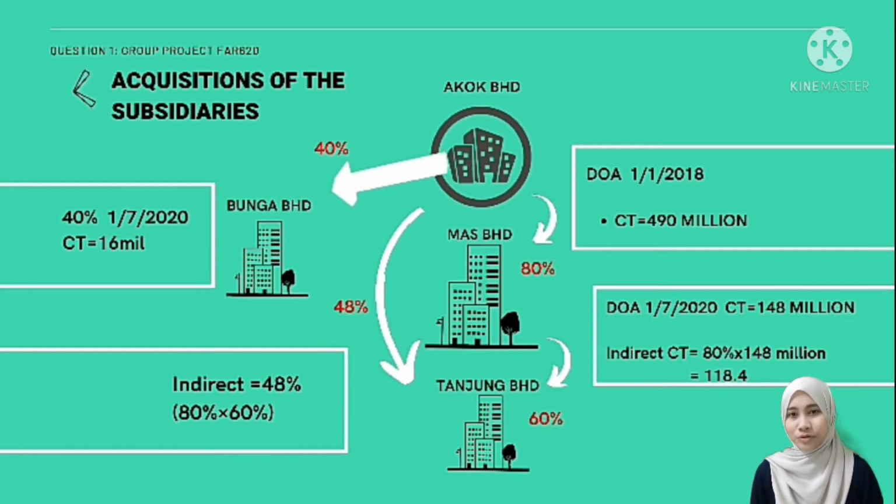On the 1st January 2018, Akuk Berhad acquired 80% of the ordinary shares in Mas Berhad, while on the 1st July 2020, Mas Berhad acquired 60% of the ordinary shares in Tanjung Berhad. Since there is no information about direct interest of Akuk Berhad in Tanjung Berhad, we can conclude that Akuk Berhad has indirect interest in Tanjung Berhad of 48%. We multiply 80% with 60%.